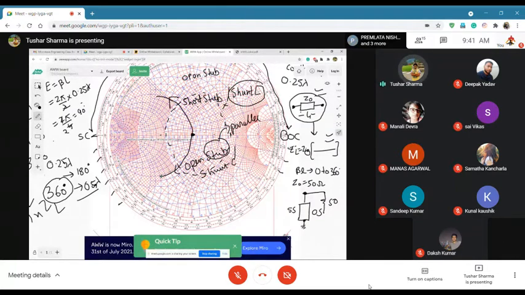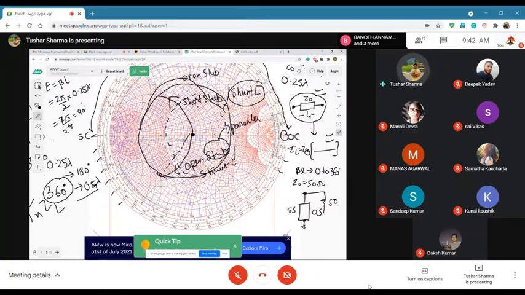You will measure the radius from here to here, and then you will plot a constant VSWR circle, a circle with a radius of this much. It has to be a perfect circle, drawn with your compass. You will make it a full circle.